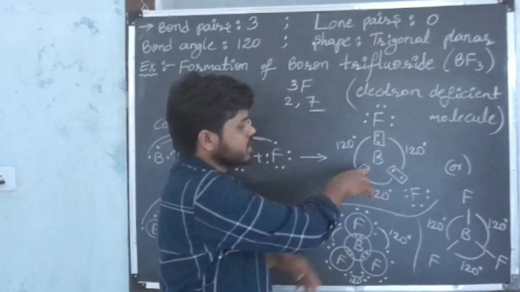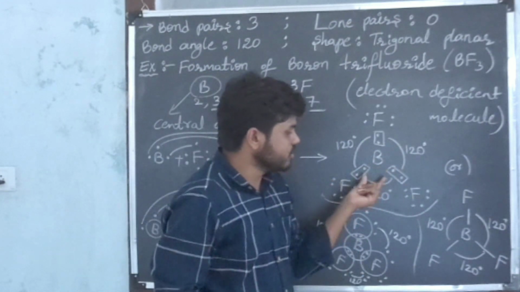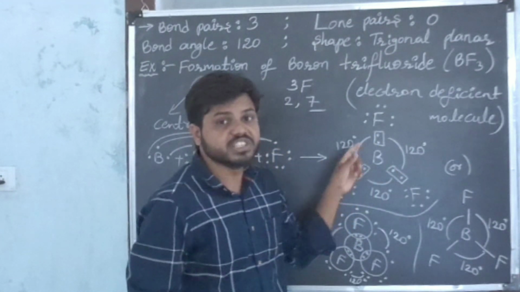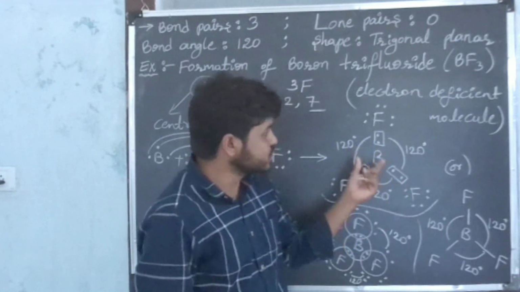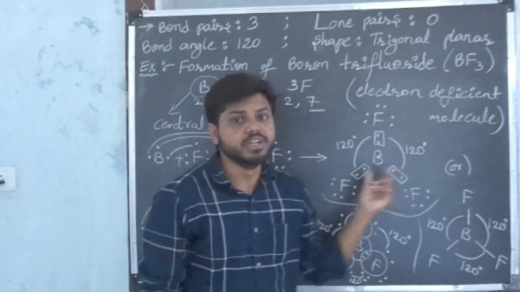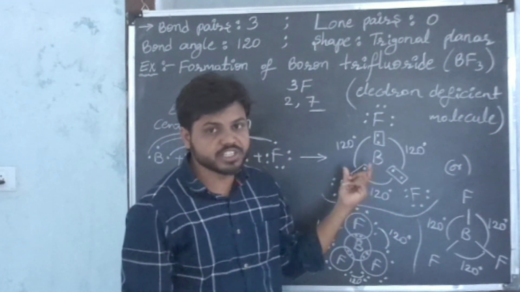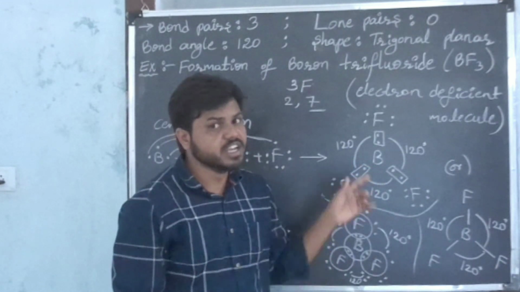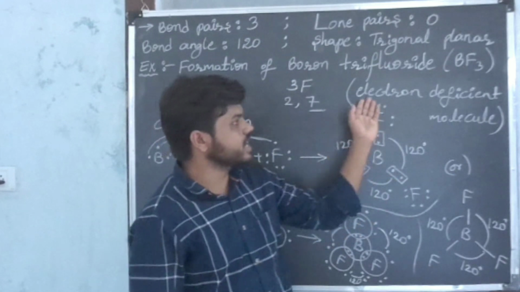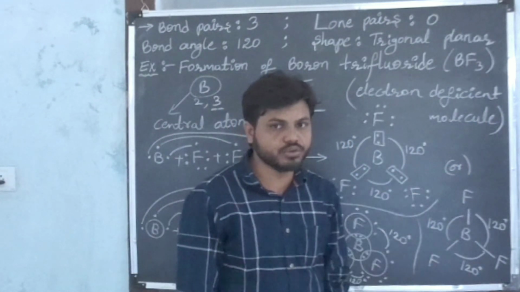Now see the boron atom. Boron is possessing only 6 electrons. It is not possessing 8 electrons. That's why this molecule is called an electron deficient molecule. The central atom of the molecule is not possessing 8 electrons, it is possessing only 6 electrons.